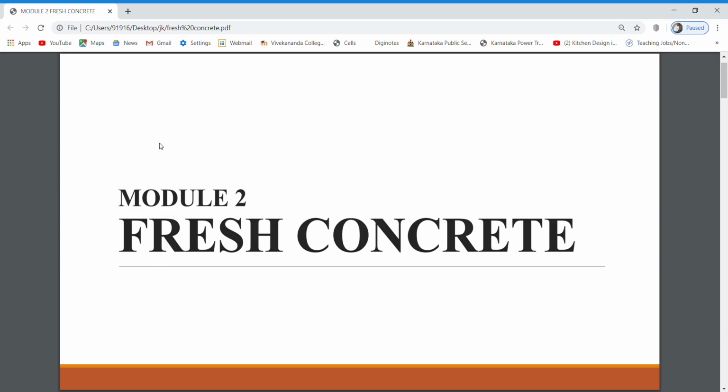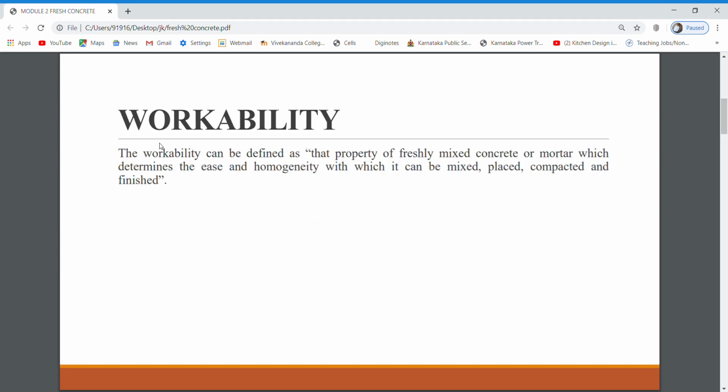Hi students, we'll go with today's module 2, that is fresh concrete. Fresh concrete, in your terms, you can define as freshly mixed concrete materials, that is fine aggregate, coarse aggregate, water and cement, all mixed together in a fresh state. You have to understand a little bit here. So we'll go with the first, that is, fresh state means it comes as workability only.